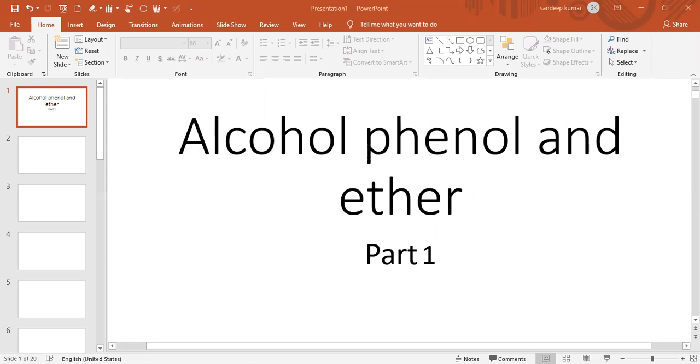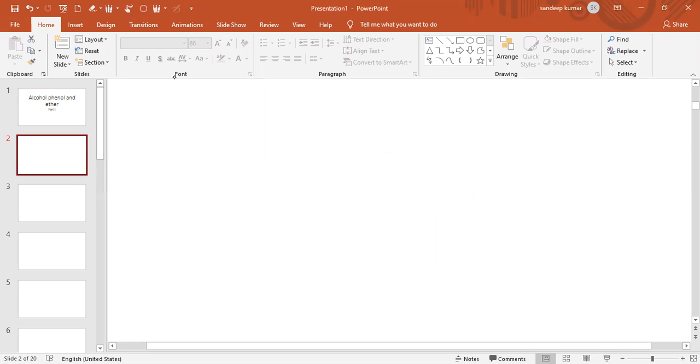In today's lecture, we are going to discuss alcohol, phenol and ether. First we will discuss alcohol, the preparation of alcohol and the chemical properties related to alcohol. Then we will discuss phenol, and after that we will discuss the separate topic ether. So first we are going to discuss alcohols.